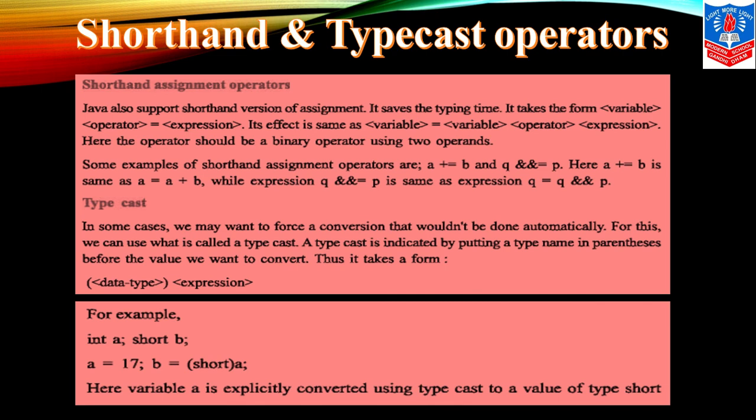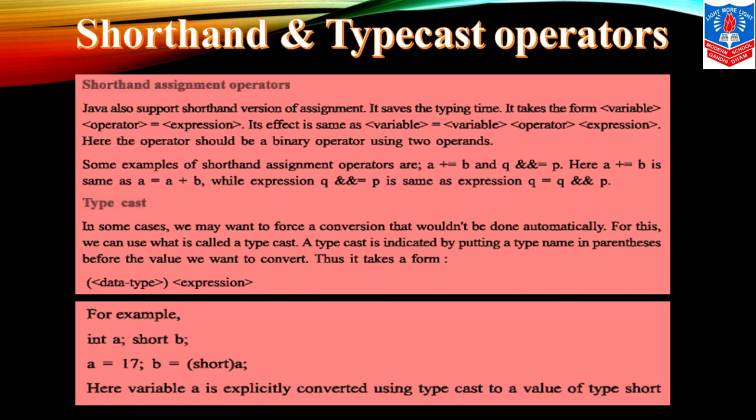Now we come to shorthand and typecast operators. Shortened assignment operators first. Java also supports a shortened version of assignment. It saves the typing time. It takes the form variable operator is equals to expression. Its effect is the same as variable is equals to variable operator expression. Here the operator should be a binary operator using two operands.